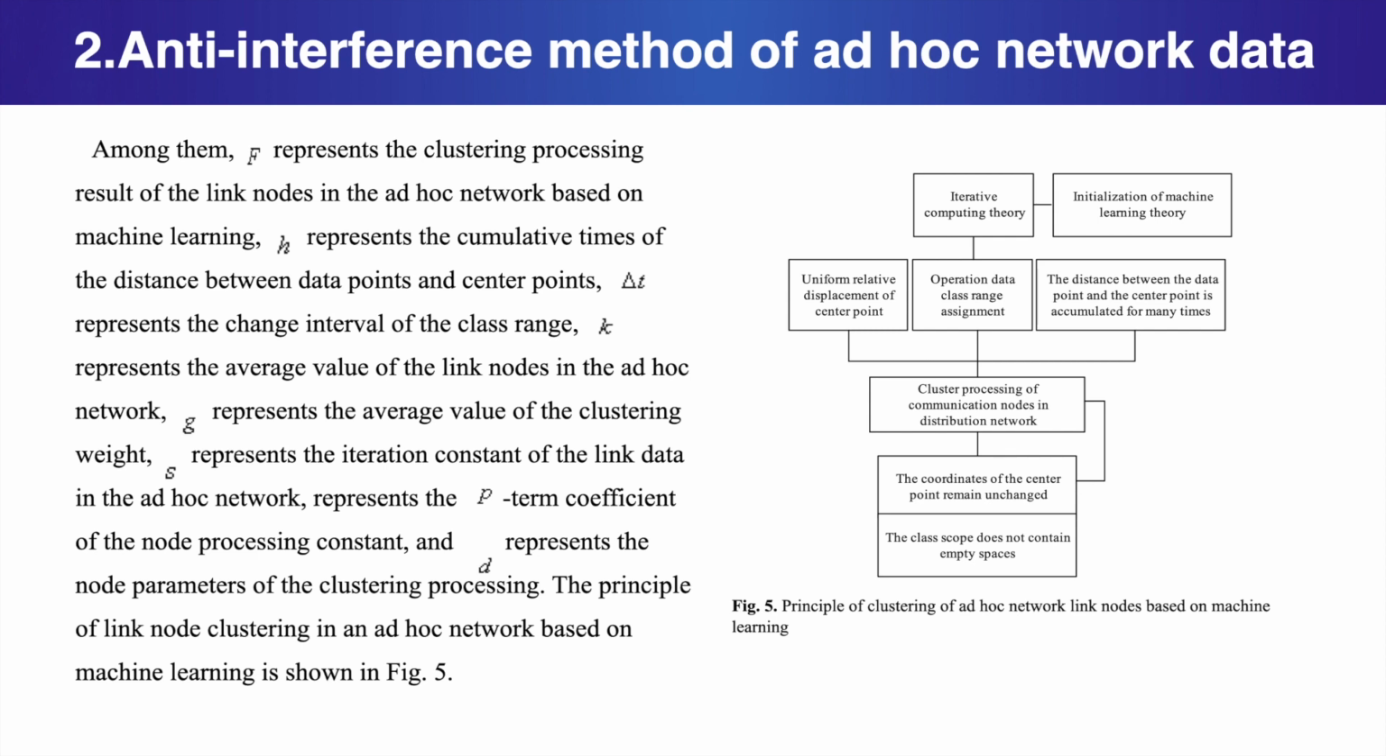Among them, F represents the clustering processing result of the link nodes in the ad hoc network based on machine learning. H represents the cumulative times of the distance between data points and center points. This represents the change interval of the class range. K represents the average value of the link nodes in the ad hoc network. G represents the average value of the clustering weight. S represents the iteration constant of the link data in the ad hoc network, represents the p-term coefficient of the node processing constant, and D represents the node parameters of the clustering processing. The principle of link node clustering in an ad hoc network based on machine learning is shown in Figure 5.